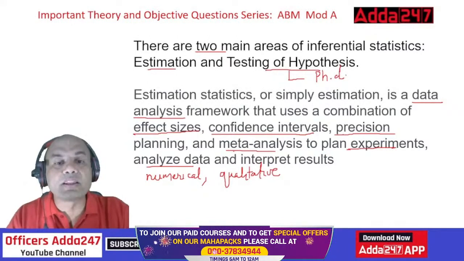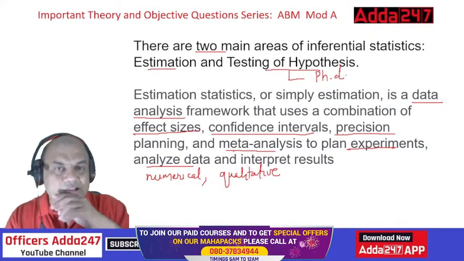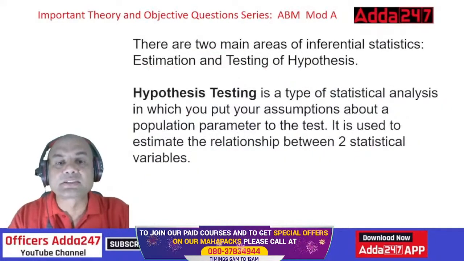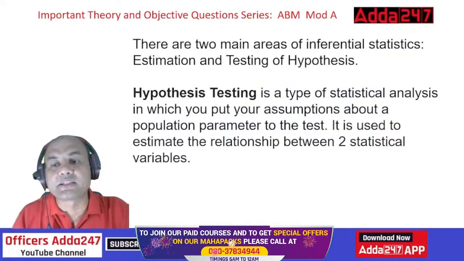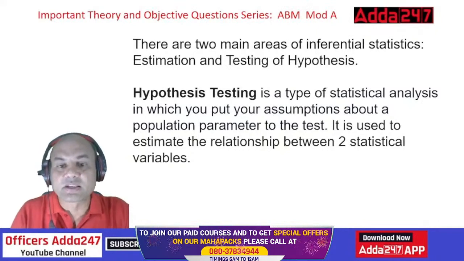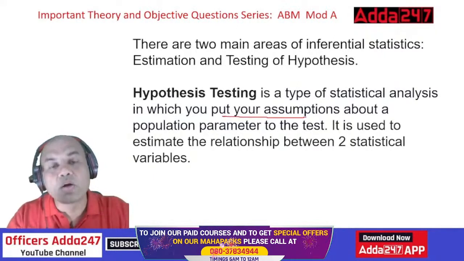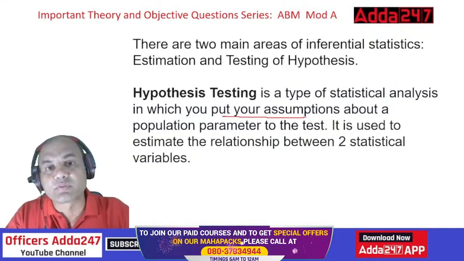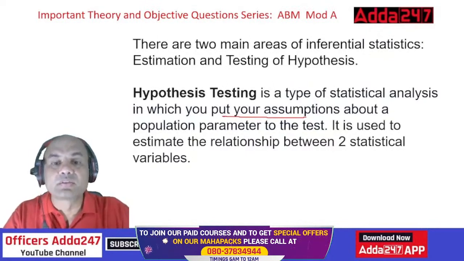So the two main areas are estimation and testing of hypothesis. Out of that, we have just discussed estimation. Now we'll discuss hypothesis testing. Hypothesis testing is a type of statistical analysis in which you put your assumptions about a population parameter to the test. Here, put your assumptions. What are your assumptions? Just now I gave you: all bankers are working hard. So for that I need to do the survey. Right? So put your assumption.